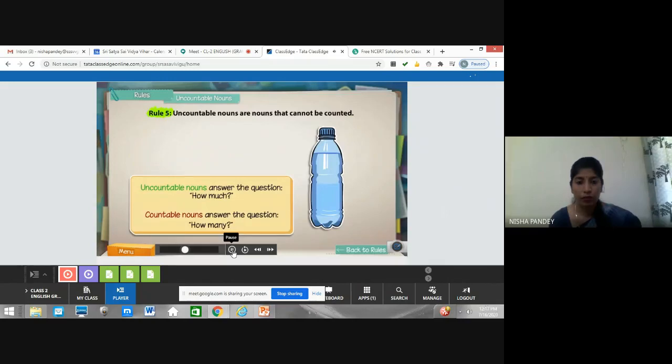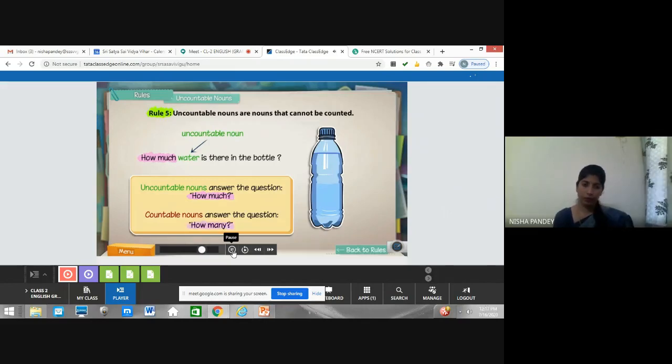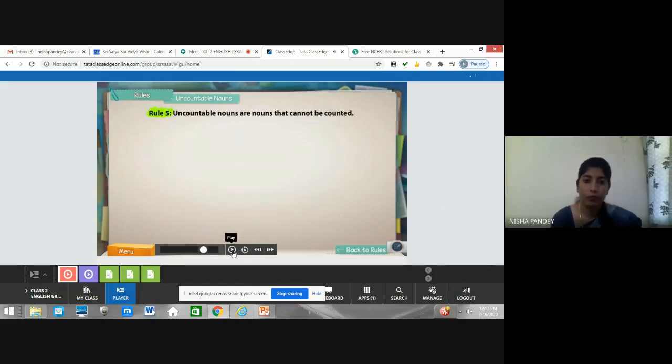Uncountable nouns answer the question, how much? For example, how much water is there in the bottle? As water is an uncountable noun, the question phrase how much is used instead of how many. So we use how much for uncountable nouns. Unlike countable nouns, uncountable nouns have only singular forms. We have seen in countable nouns, children, we can see both forms, singular as well as plural, right? But here in uncountable nouns, we have only singular forms.